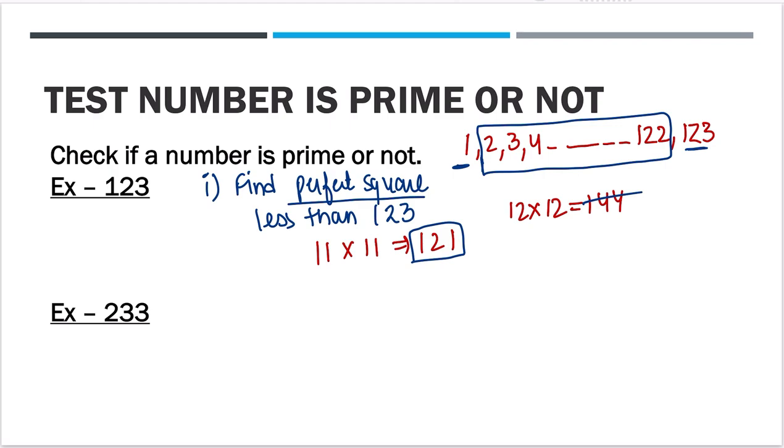First step, you have to find a perfect square. Now, second step, for that 11, find all prime numbers which are less than or equal to 11. What are the prime numbers less than or equal to 11? 2, 3, 5, 7, not 9, 11.